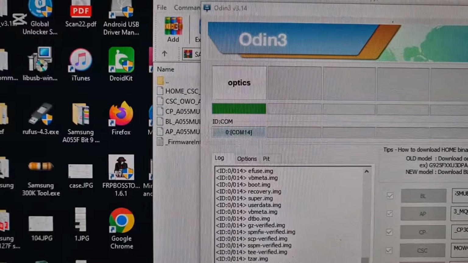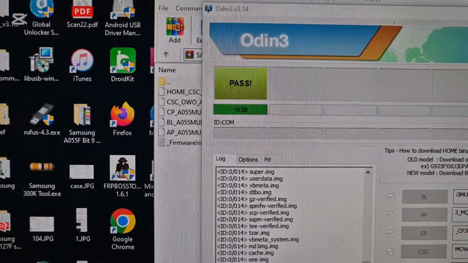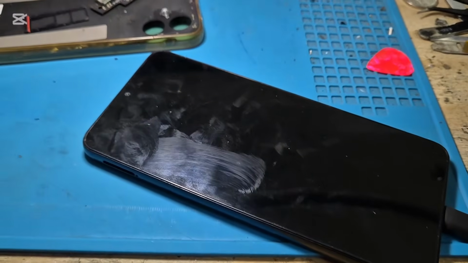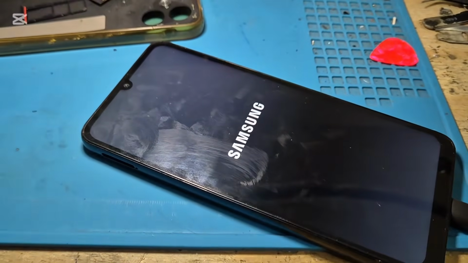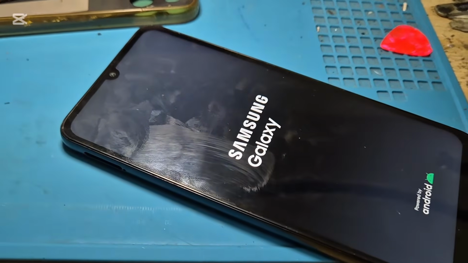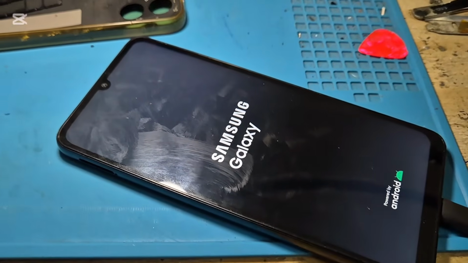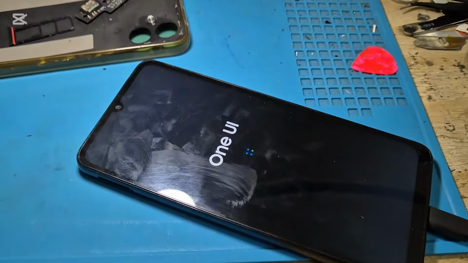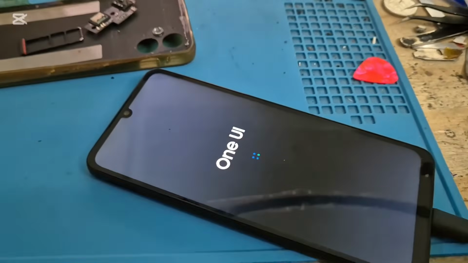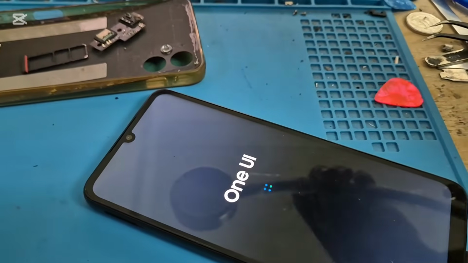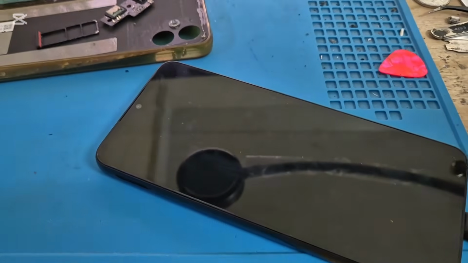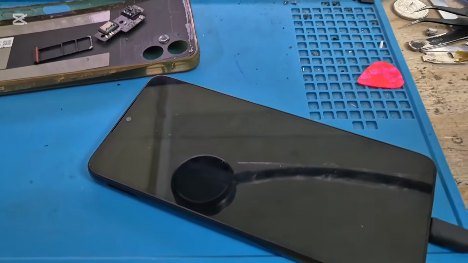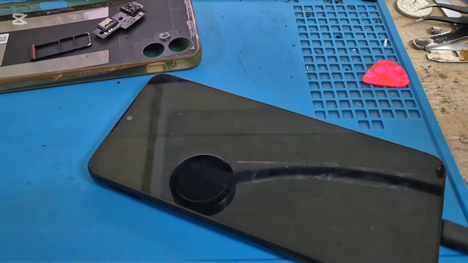So we're almost there, right? So this is how you know your phone is fixed. So as you can see, the phone screen lights up, and that's how you fix the black screen issue after update. And the phone is back to normal.